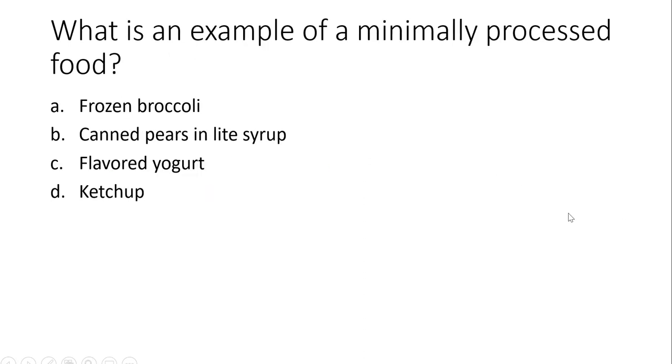What is an example of a minimally processed food? We have an option of frozen broccoli, canned pears in light syrup, flavored yogurt, and ketchup. So frozen broccoli, in this case, would be the correct answer. It is frozen, which is a processing technique, but it doesn't alter the food in any way and nothing is added to it. The canned pears in light syrup would be processed, and the flavored yogurt and ketchup would probably be in the ultra-processed category.